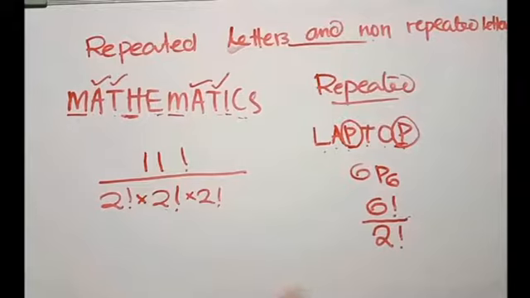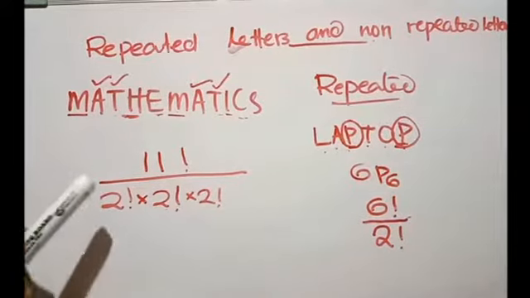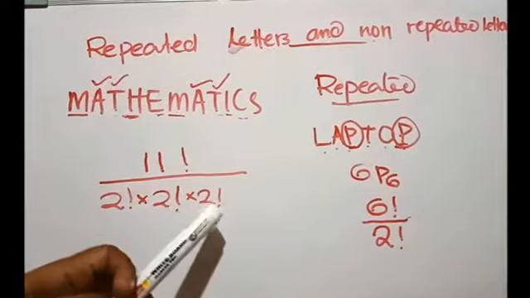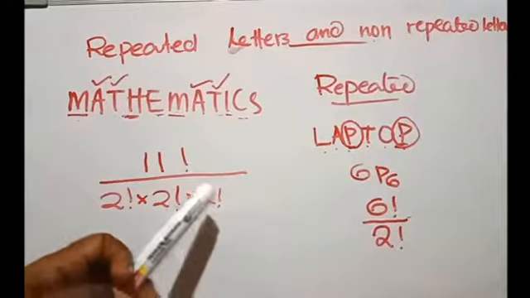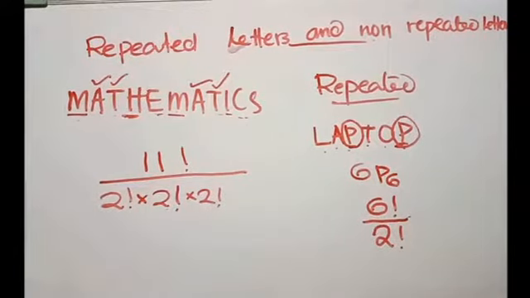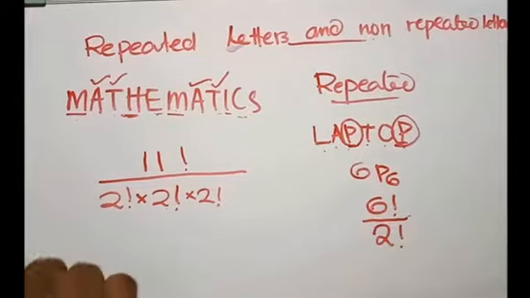Like this, different words you will find. So if you have the term identical objects, make sure you avoid the repeated number of ways by dividing by its factorial. If 3 letters are repeating, you have to divide by 3 factorial.